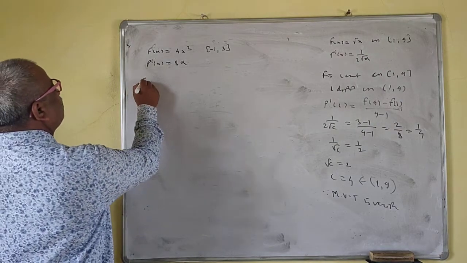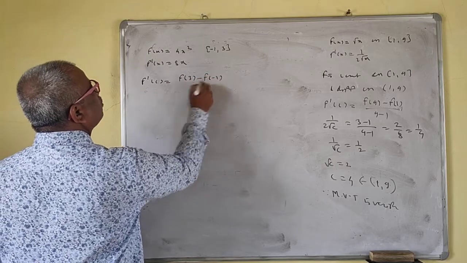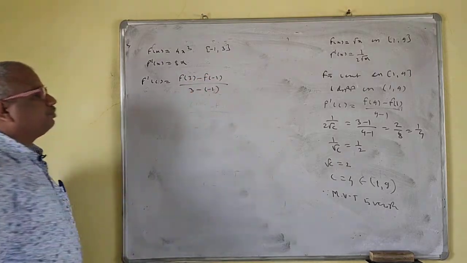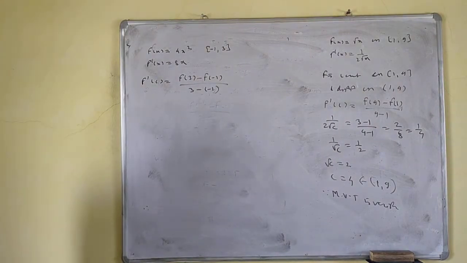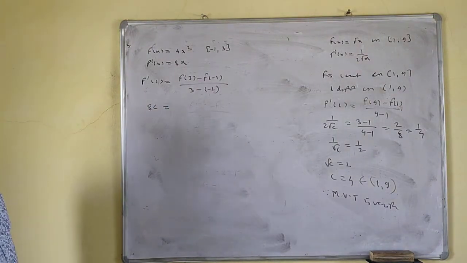So f prime c is equal to f of 3 minus f of minus 1 upon 3 minus of minus 1. f prime c is 8c.